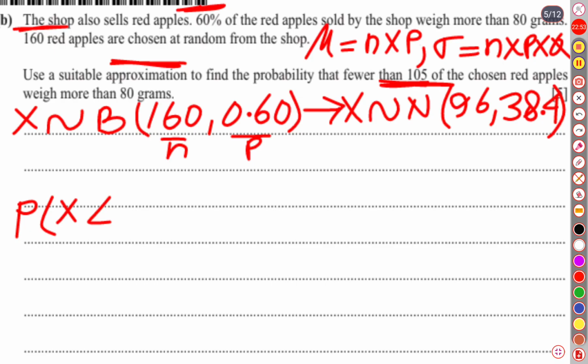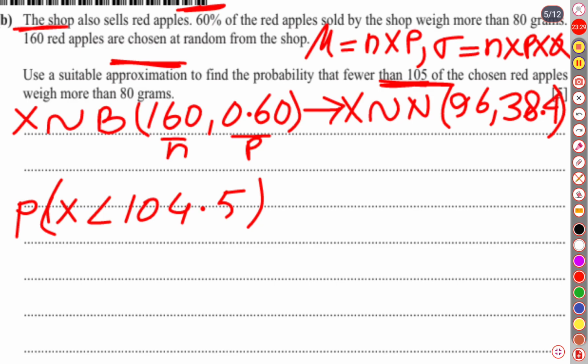That's why, converting from discrete to continuous, we'll have to do continuity corrections. So from less than 105, we'll have to balance by adding or subtracting 0.5, so it is going to be 104.5. Please don't get confused with this concept: continuity correction should be done when you convert a binomial distribution into normal distribution.